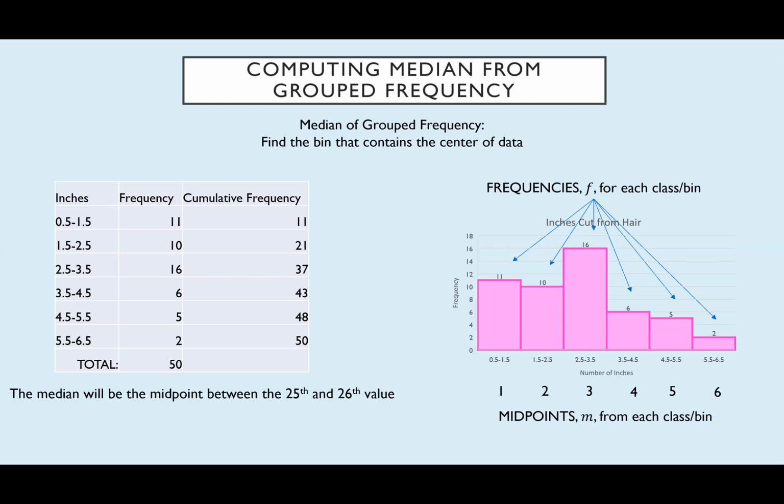So since 25 and 26 are numbers that are in between 21 and 37, I'm looking at my cumulative frequency when I say 21 and 37 here. I know that 25 and 26 live here. I'm gonna hit those after the second category, but before I leave the third category. So they're somewhere in that third category. And that's really all I need to know. So once I've located where the middle data values are, all I do is I just take the midpoint from that class or that bin, and that's it.